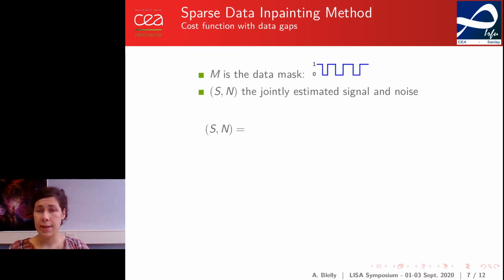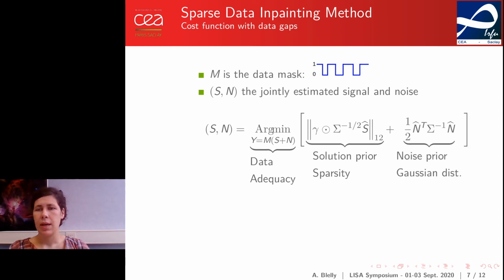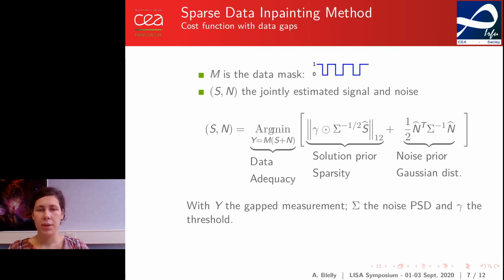Our goal is to jointly estimate the ungapped signal, as the sum of all sources, and the noise as the minimizer of a cost function judiciously chosen. The signal and the noise will be chosen so that their sum matches the observed data y outside of the gaps. They have to minimize a cost function composed of a first term constraining the solution to be sparse in Fourier basis, and a second term constraining the noise level in Fourier domain with regard to the expected power spectral density. The sparsity term is based on a threshold gamma that is automatically chosen according to a rejection rate set with regard to noise level.